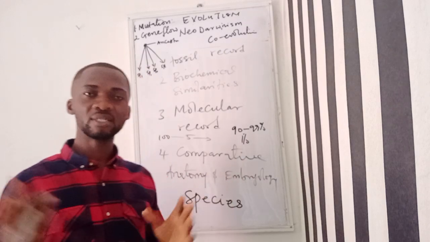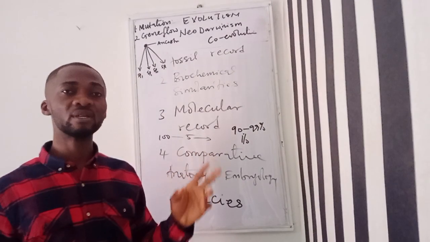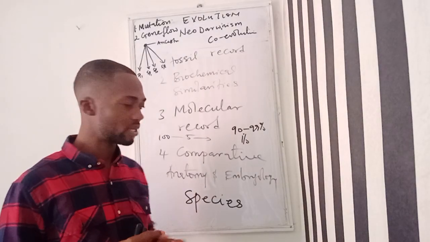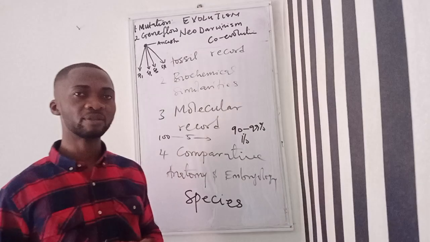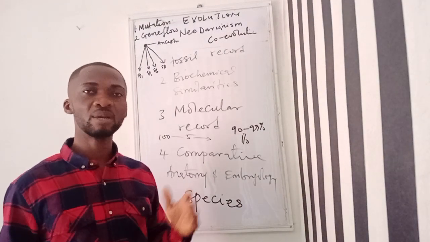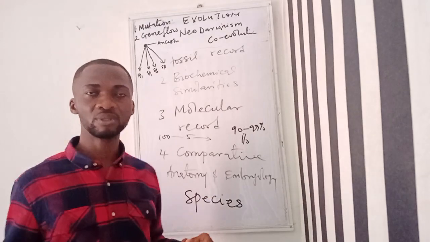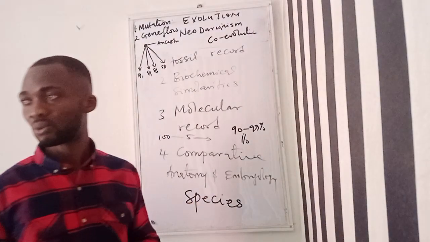Then, of course, as they began to specialize, that is when you may now see differences. But at that basic level of embryo, at the first stage, you're going to see lots of similarities between the embryos of all the vertebrates. So this is another evidence to show that evolution once occurred.